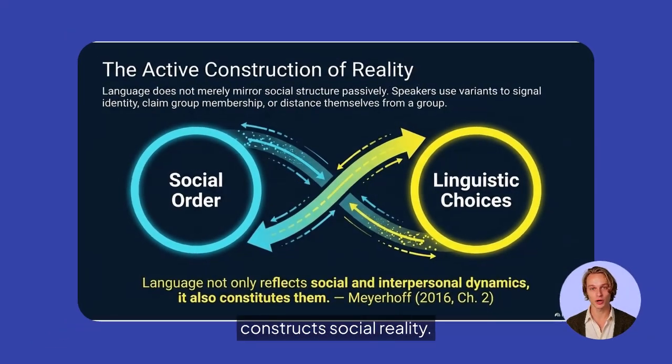Language actively constructs social reality. Linguistic choices help organize social order by signaling identity, affiliation, or distance. Thus, language does not simply mirror social dynamics. It also helps create and maintain them through everyday interaction.